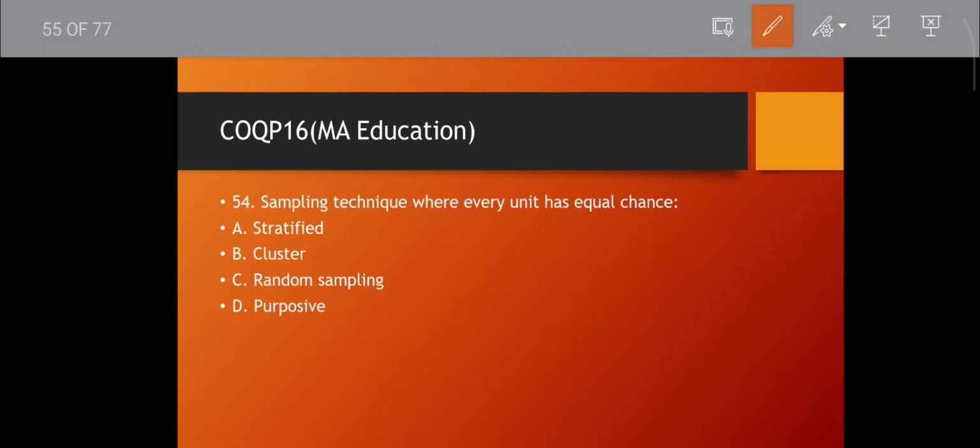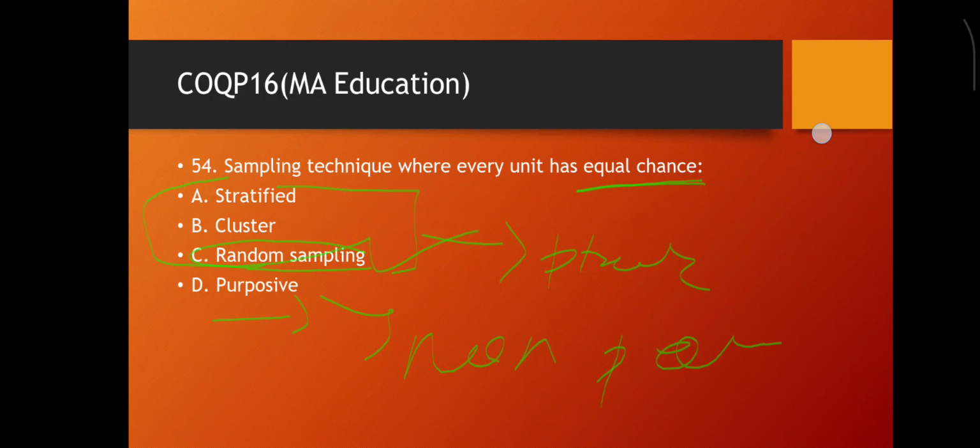Question number 54. Sampling technique where every unit has equal chance. Equal chance means random. That is random sampling. Stratified, cluster, for what purposes? Non probability sampling. Random sampling is a probability sampling. Stratified and cluster are also involved in probability sampling. This is one of the non probability sampling. Then move to the next question.